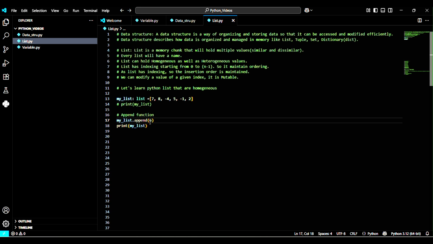The append function has one parameter. That parameter will be inserted at the nth index. That means this 6 will be inserted at the end of the list. This is the function of append. Let's see what happens if we print this. As I have written, print my list. So let's print.